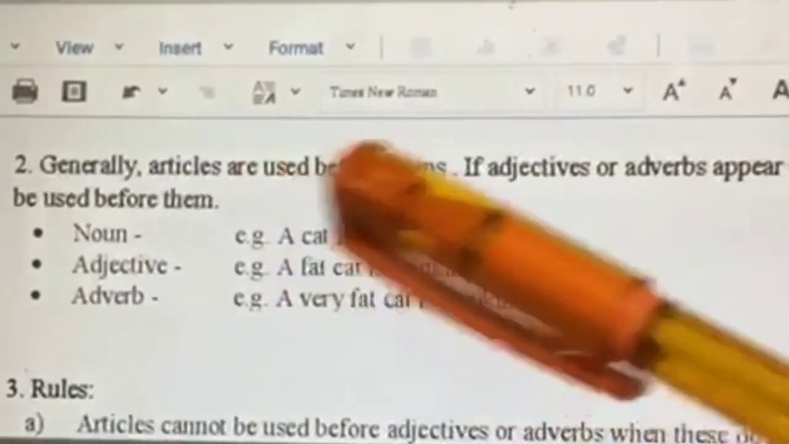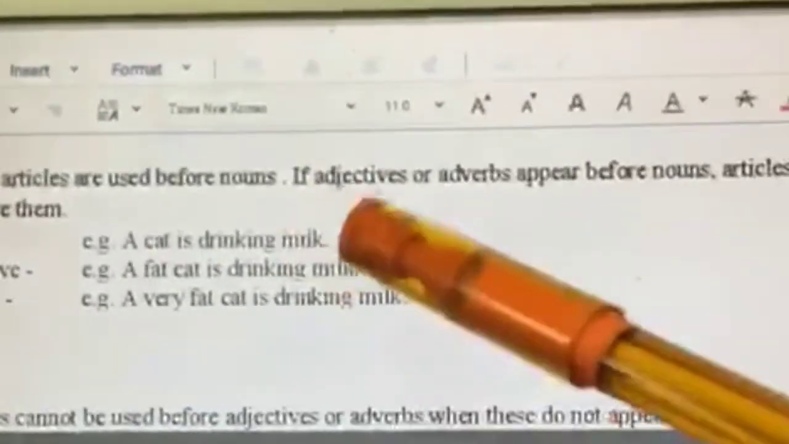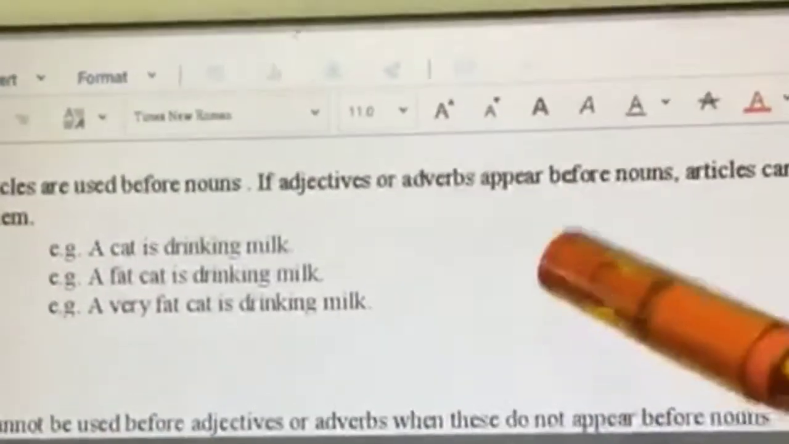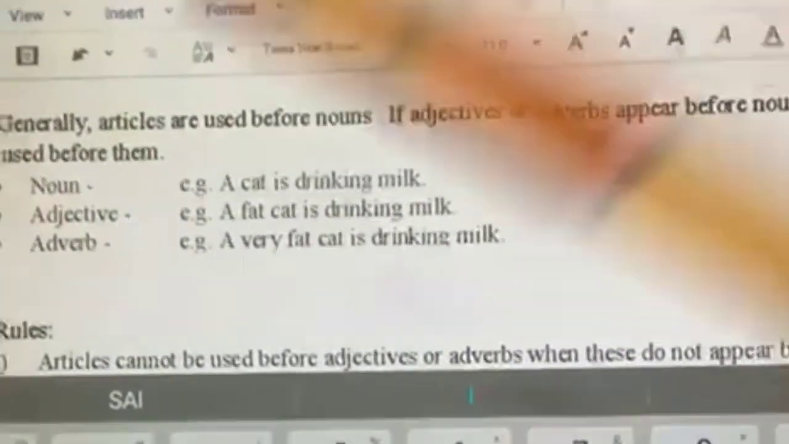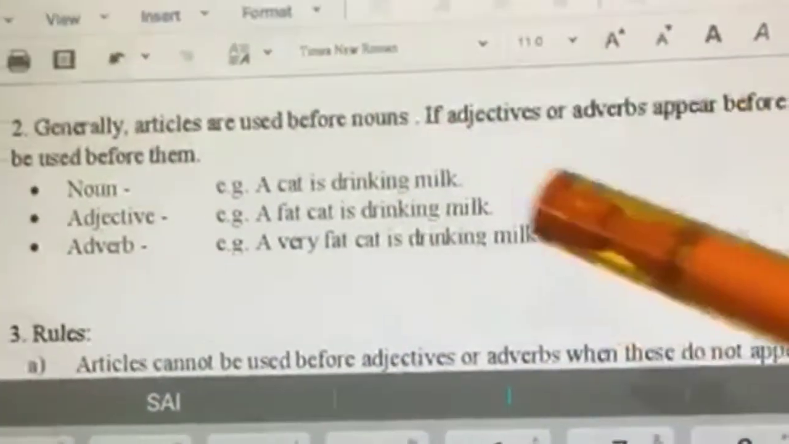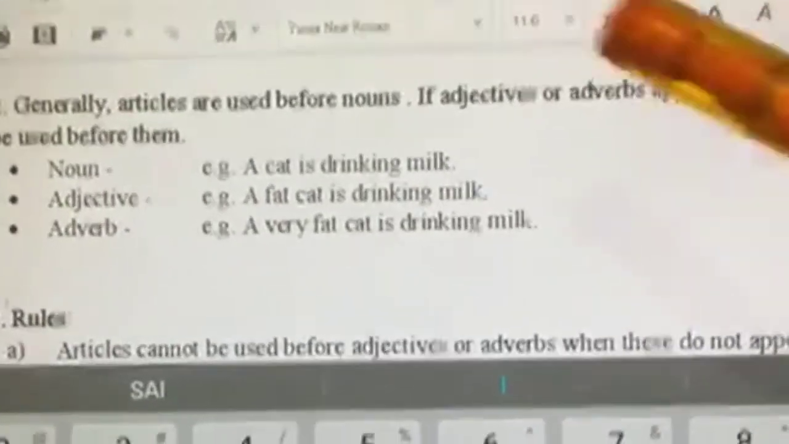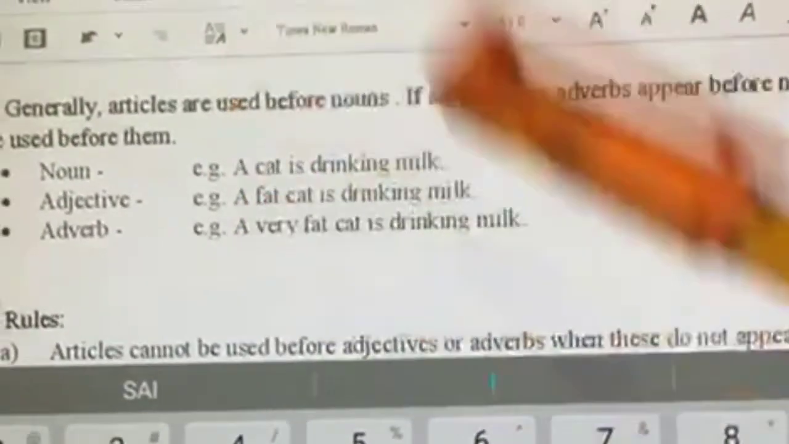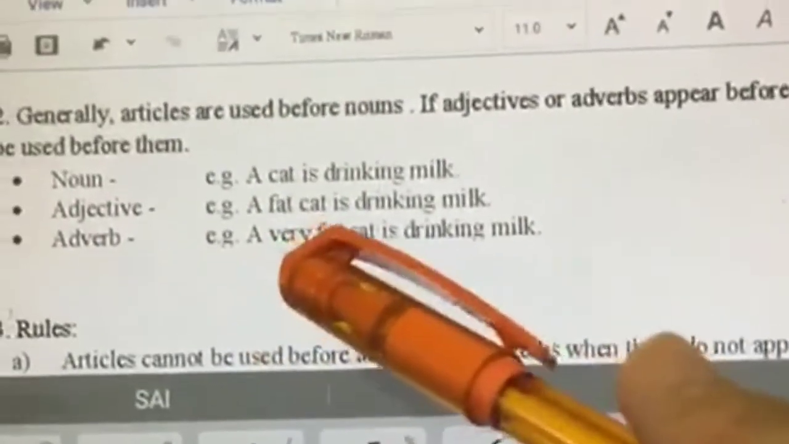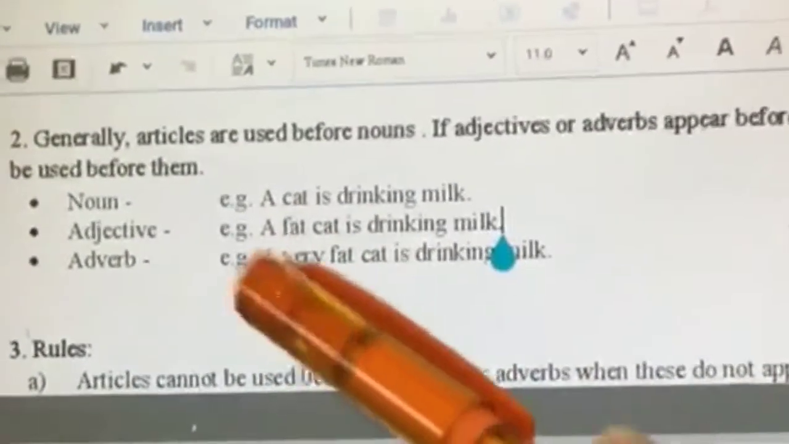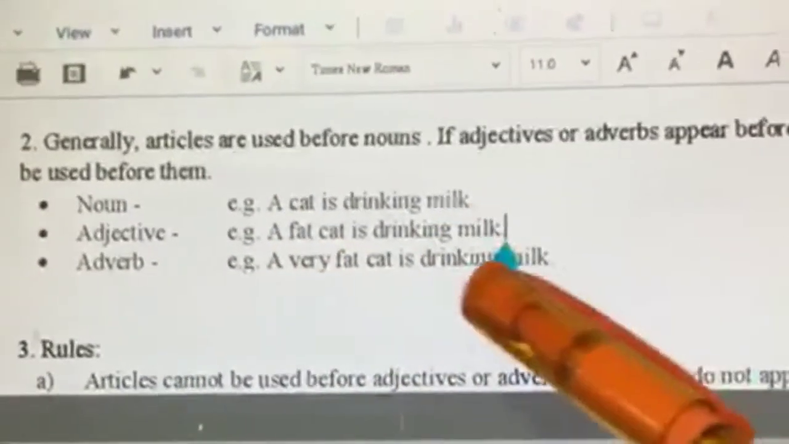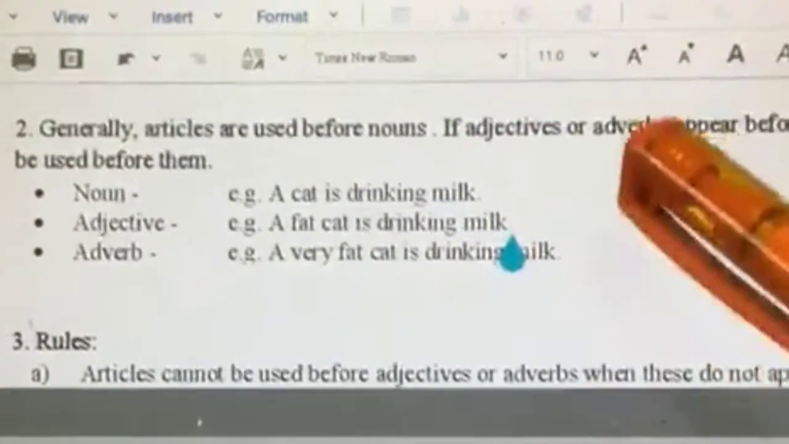Alright, generally articles are used before nouns. But if adjectives or adverbs appear before nouns, articles can be used before them. For example, a cat is drinking milk, or you can say the cat is drinking milk. Now cat is a noun and we have an article before it, right? Suppose I use an adjective, fat, can I still use the article? Yes, but in this case it should come before the adjective. So a fat cat is drinking milk, or the fat cat is drinking milk.